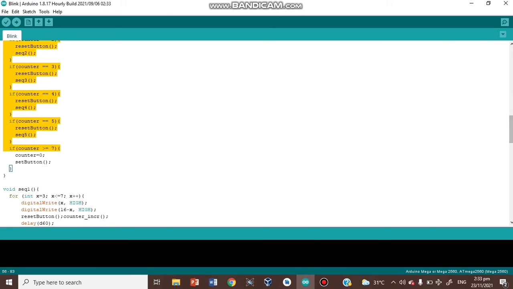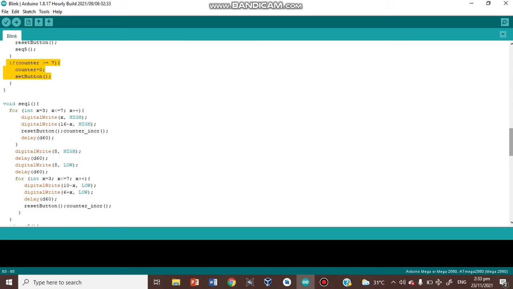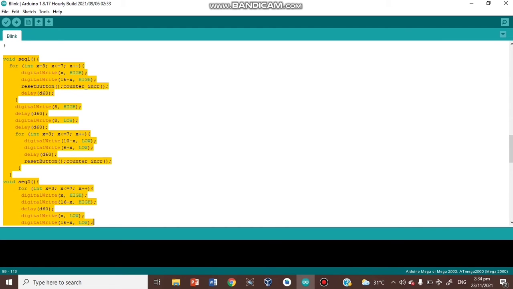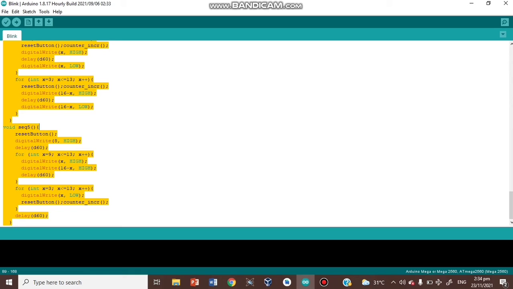Then if counter is less than or equal to 7, ito yung kapag click mo ng 7 clicks sa start button is makikita mo ito na pumipindot pero walang resulta. Then last, so ito po yung codes last activity para sa LED 1 to LED 11.